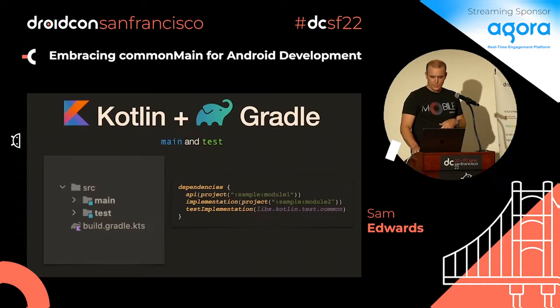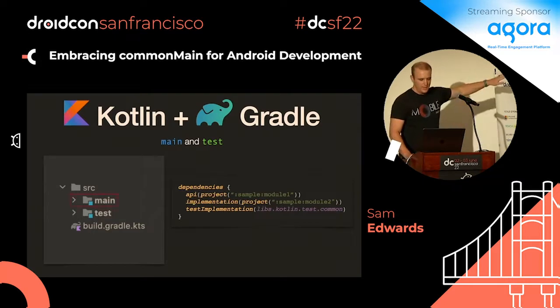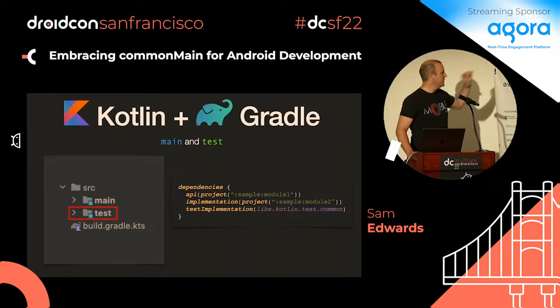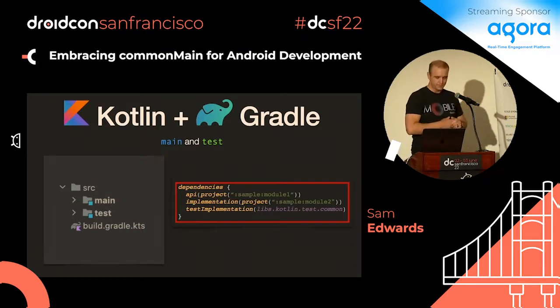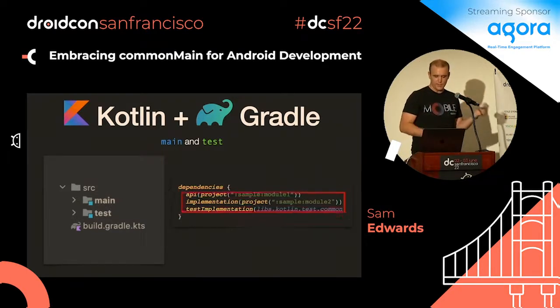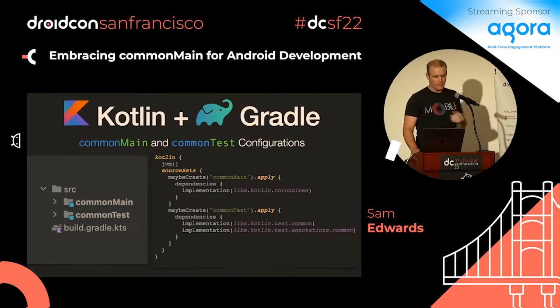So let's actually get past that. Okay, so again, in a Java one, you'd have main and you have test. These are source sets, but then there's also a configuration that goes along with it. Because you only have a main, there's no concept of different platform types, you just have one dependencies block. It knows I'm just talking about this main source set. Inside of there, you can say whether it's a test implementation or implementation. But when you move into the multi-platform configuration world, for your common main or your common test, you describe things differently.